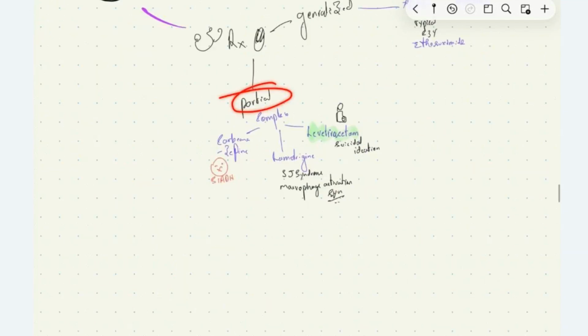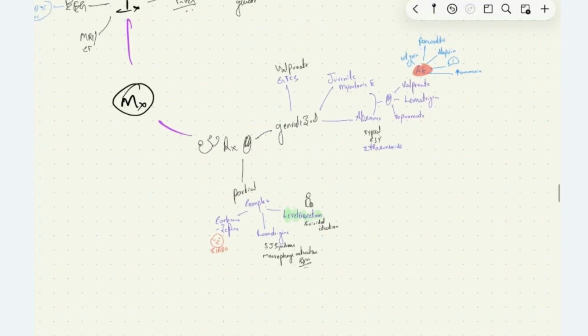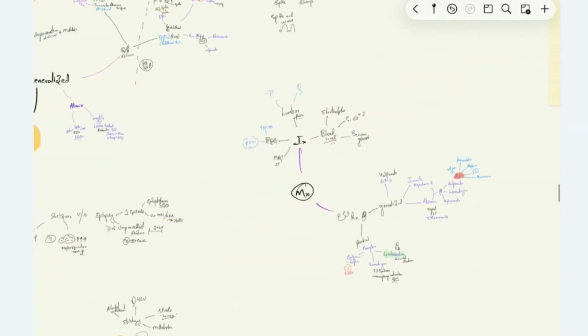Partial or focal onset seizure, the simple partial one, I told you we should identify the structural lesion causing it and treat it accordingly. If it is complex partial seizure, it's a familial syndrome, not associated with structural lesions, where we give carbamazepine. One of the side effects of carbamazepine is SIADH, syndrome of inappropriate ADH secretion. Then we can give lamotrigine or levetiracetam to these patients. Levetiracetam is the safest drug which can be used in pregnancy. Even in generalized onset seizure also, we can use levetiracetam in pregnant females.